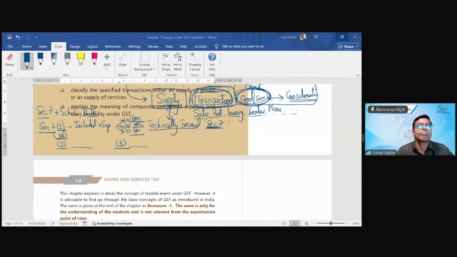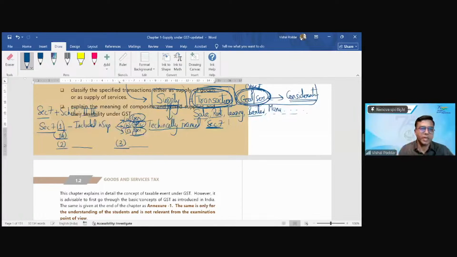Yeah, I recall. It's like all forms of supply, basically transfer, barter, exchange. 7.1. Is it correct, sir? That is 7.1. Agreed. That's why I'm saying in 7.1 you again have some components A, B, C, where you have the general meaning. What you just recalled was the generic meaning. Then you have some special meanings of supply.